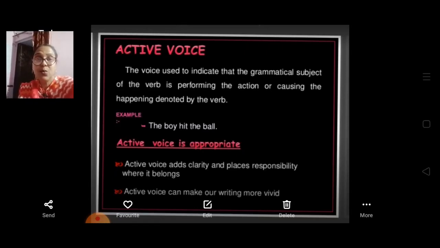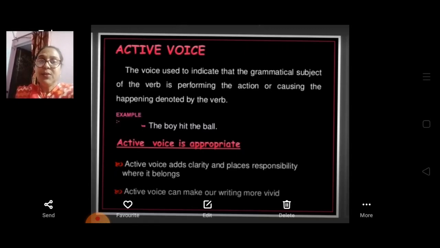So this rule you have to always keep in mind, that in active voice there should be a sentence which has an object. Then we are supposed to change active to passive voice.